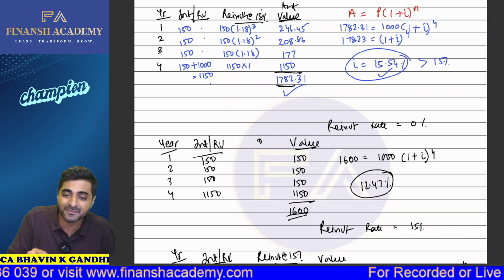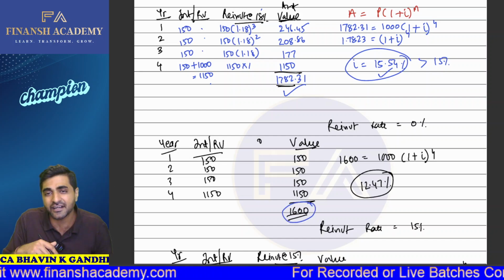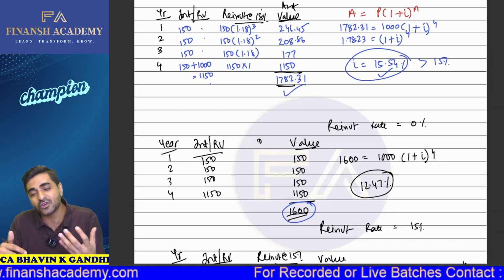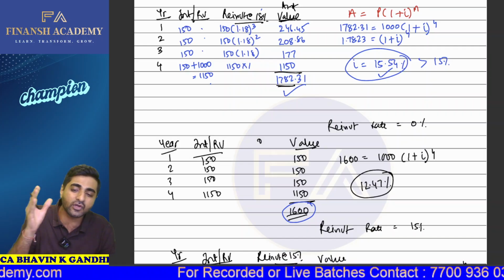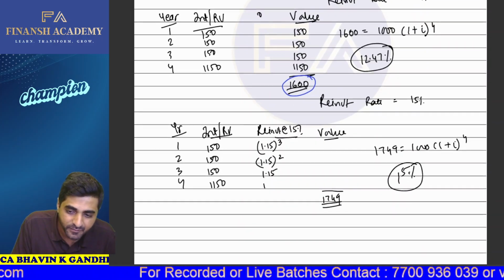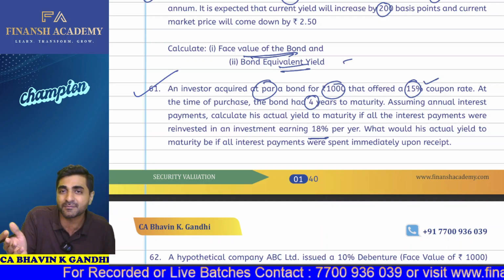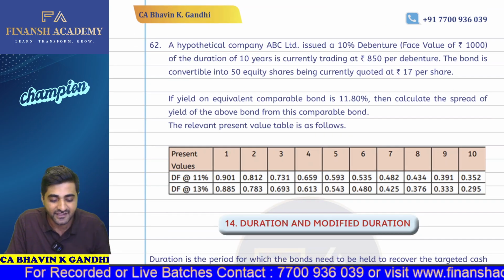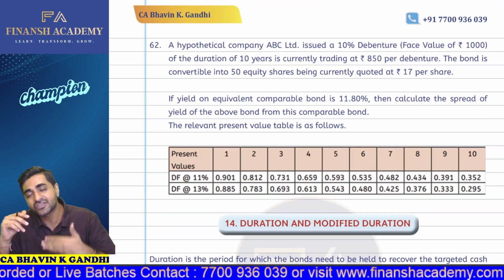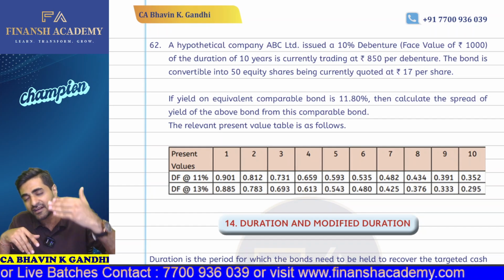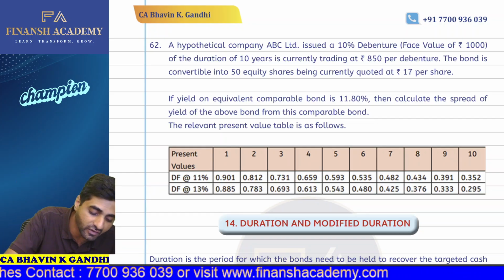And if the reinvestment is happening at zero rate, then the total will be 600, 1600, which you'll be getting. Based on this, the yield will be 12.47%, and that is going to be lower than your 15%. So I've already explained all these three situations. I hope you have understood this particular question, because this clarifies that in this case the yield keeps generating with reinvestments at the rate of 15% itself. Question number 62.